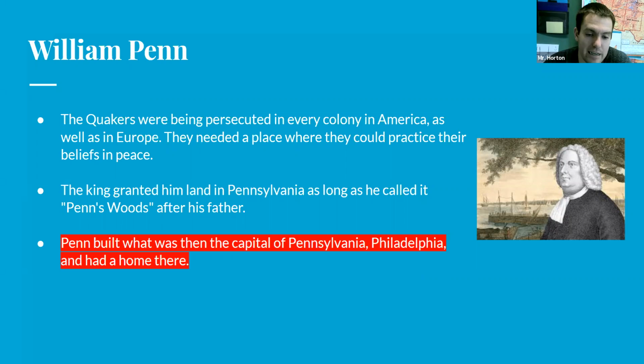William Penn basically built a lot of the area around Pennsylvania into a Quaker safe haven. There are still a lot of Quakers that live and practice this religion in Pennsylvania today. Pennsylvania mainly gets its name from William Penn and his starting to find a place for the Quakers to practice their religion in peace.